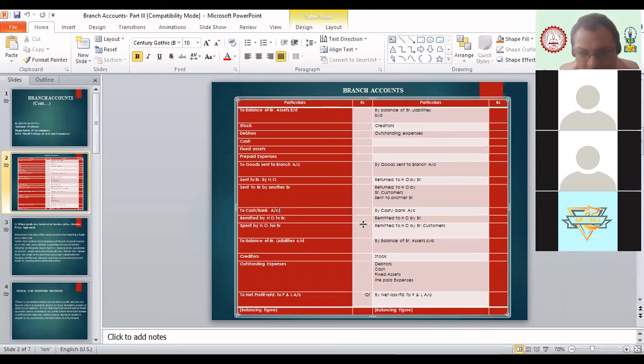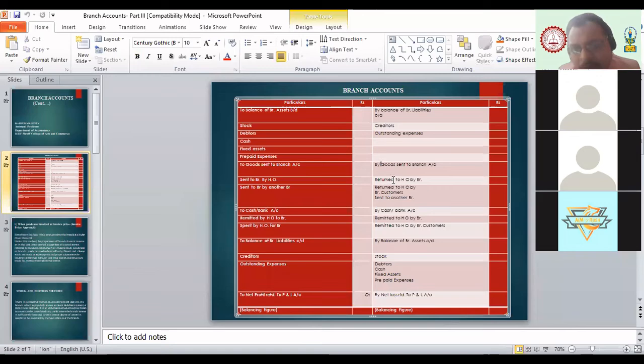On the credit side, we have a record of whatever goods are returned by the branch to the head office. When I send goods to the branch, there is a possibility that if there are defective goods or excess goods, they will be returned by the branch to the head office. So that record we have on the credit side of the branch account.